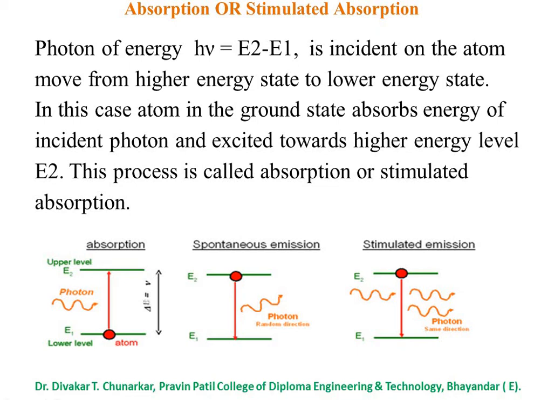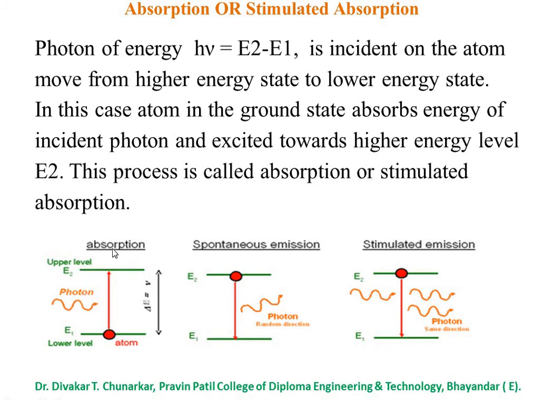So students, we have to draw this diagram. Listen here: this diagram is the absorption or stimulated absorption. Then the second diagram, spontaneous emission. This is the photon. And this is the stimulated emission.